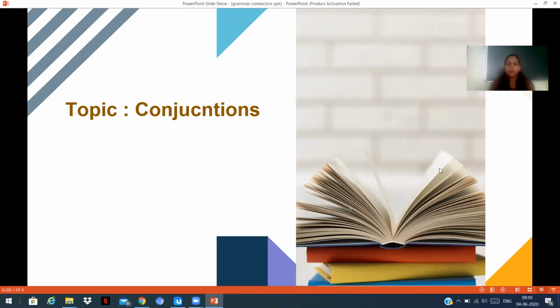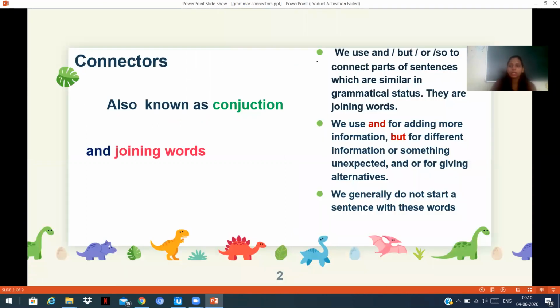Now, today's topic is conjunctions. So, what are conjunctions? Conjunctions, also known as connectors or joining words. So, when do we use that, children? We use and, but, or, so to connect parts of sentences which are similar in grammatical status. They are called joining words.